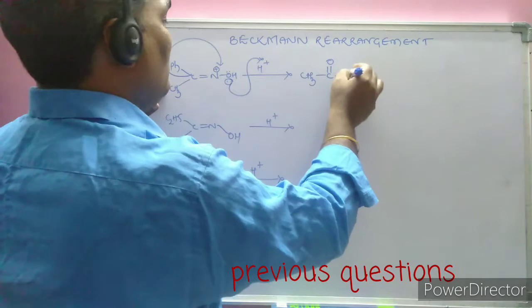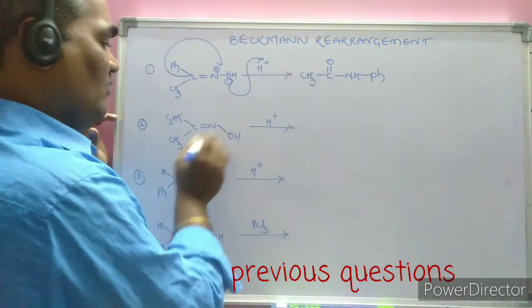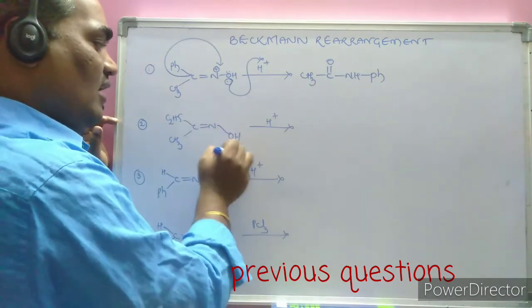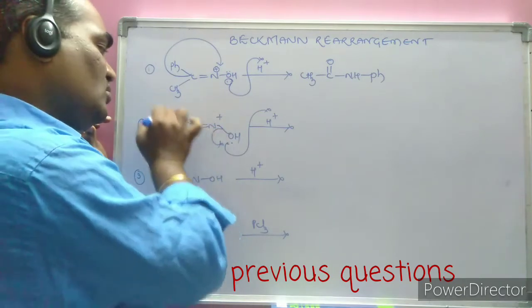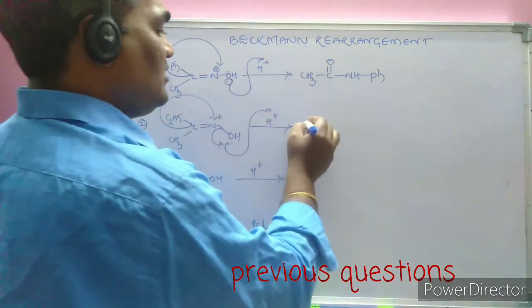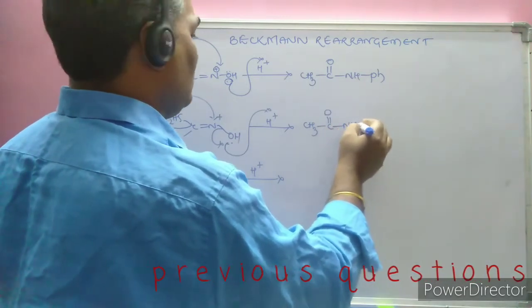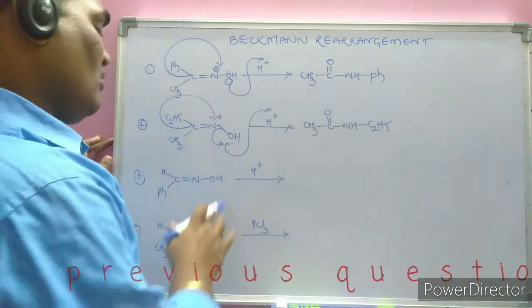Here N, H and Ph, like that is formed. Whereas here the OH group is present, hence this attracted the proton. As a result, water is eliminated and nitrogen carries the positive charge. The antiposition group is getting substituted. CH3, C double bond O, NH and C2H5, N-ethyl acetamide, is the formed product.